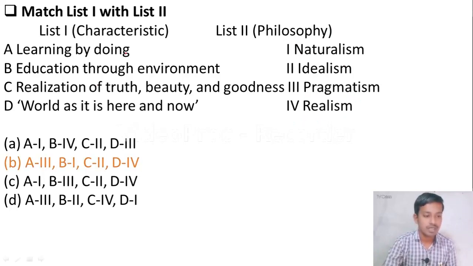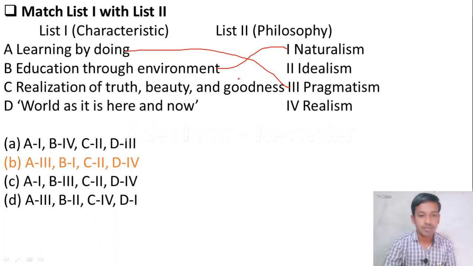A is related to 3, meaning learning by doing is related to pragmatism. Then education through environment, it is naturalism. Then realization of truth, beauty and goodness, it means idealism. Then word as it is, here and now, it is related to realism. Please remember all these answers.